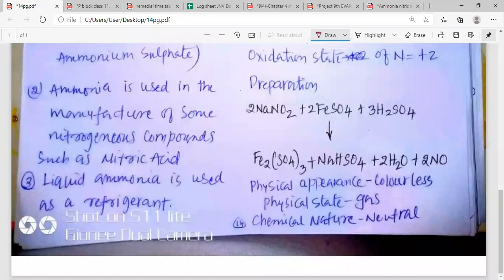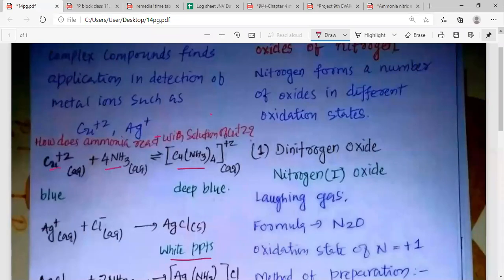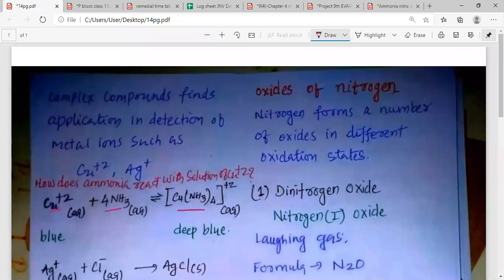So please remember that ammonia is also used in the preparation of nitric acid. Liquid ammonia is used as a refrigerant. So please remember that liquid ammonia can also be utilized to cool or refrigerate other substances. So I hope, my dear students, you understood everything about ammonia.